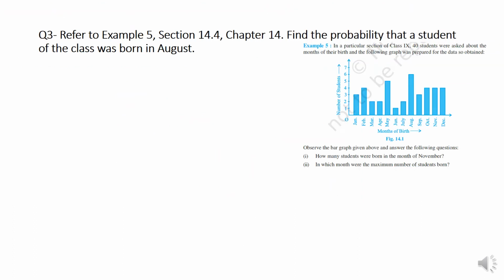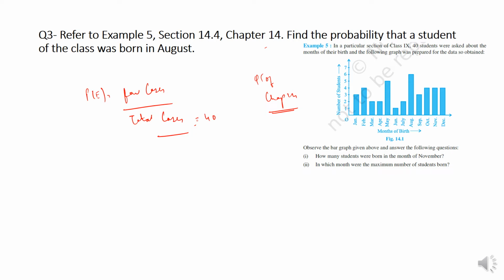Now question number 3, refer to example 5, section 14.4, chapter 14. Find the probability that a student of the class was born in August. So this is question number 5 of chapter 14 from the NCERT textbook. Now probability of an event E is what? Favorable cases by total cases. If you see this question, in a particular section of class 9, there are 40 students, so the total cases is 40. Okay.